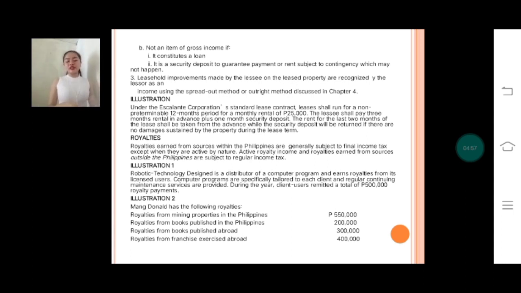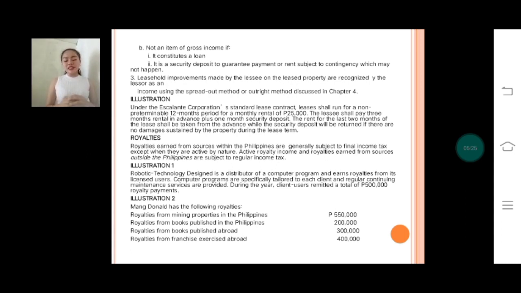So, as you can see, I have here an illustration. Under the Escalante Corporation Standards lease contract, leases shall run for a non-preterminable 12-month period for a monthly rental of 25,000. The lessee shall pay 3 months rental in advance plus 1 month security deposit. The rent for the last 2 months of the lease shall be taken from the advance, while the security deposit will be returned if there are no damages sustained by the property during the lease term.